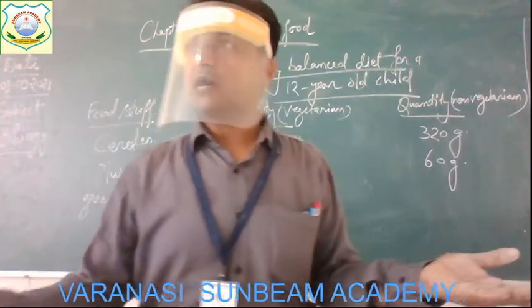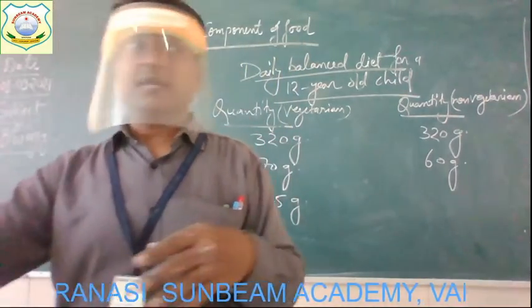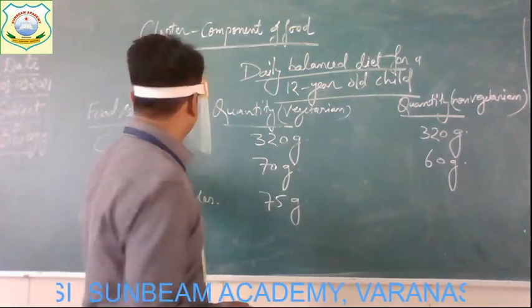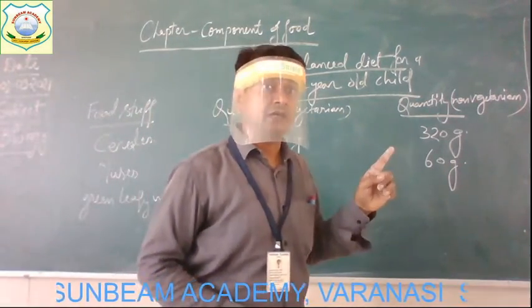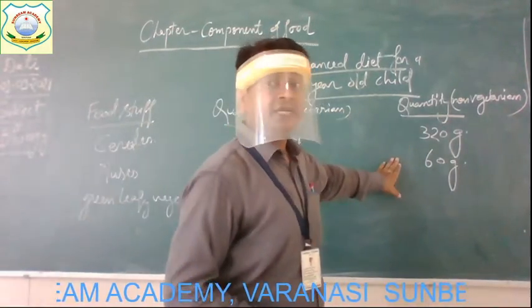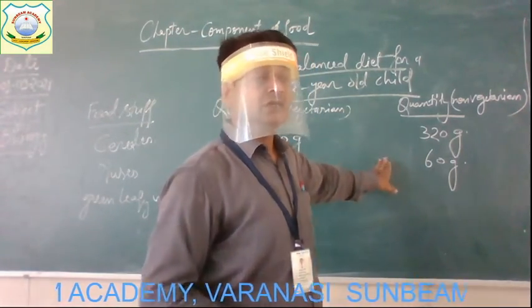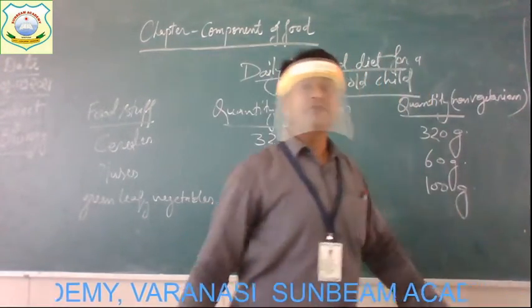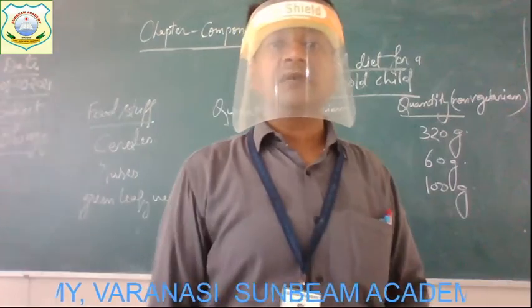Alright, most of you are at the age of 12 years, 11 years, like that, na? So you must take this much quantity of different food items per day. Okay, and a non-vegetarian about how much? 100 grams of green leafy vegetables.